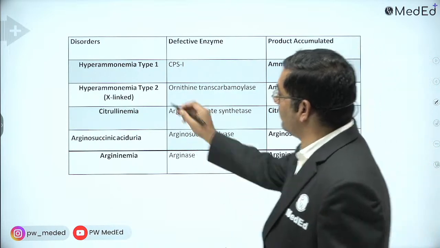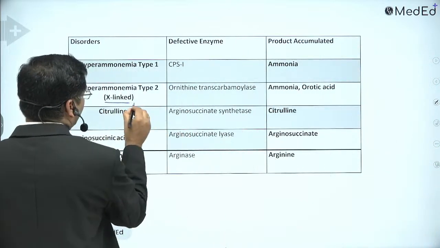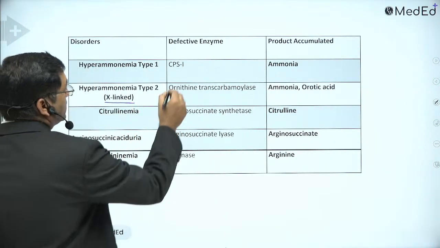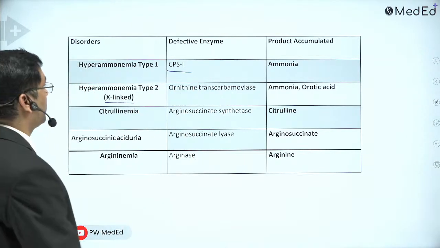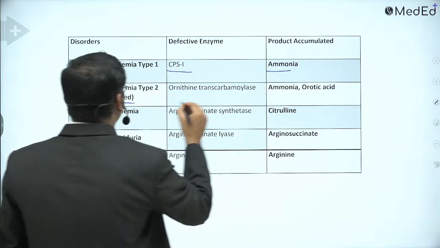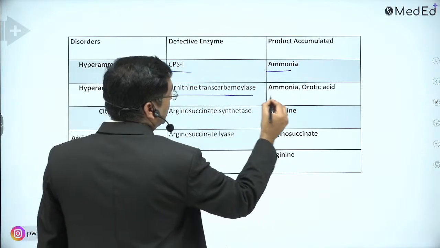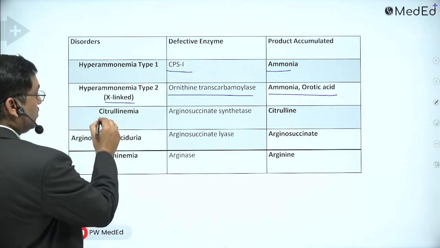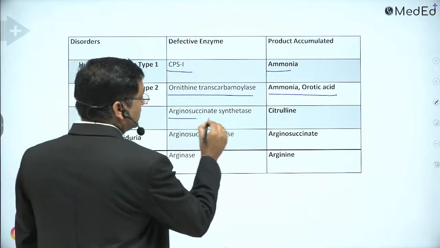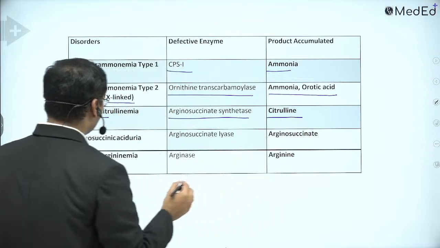Type 1 is due to carbamyl phosphate synthetase 1 defect, with ammonia accumulation. Type 2 is X-linked: ornithine transcarbamylase defect, with accumulation of ammonia and orotic acid. Citrullinemia is arginosuccinate synthetase defect, with accumulation of citrulline.